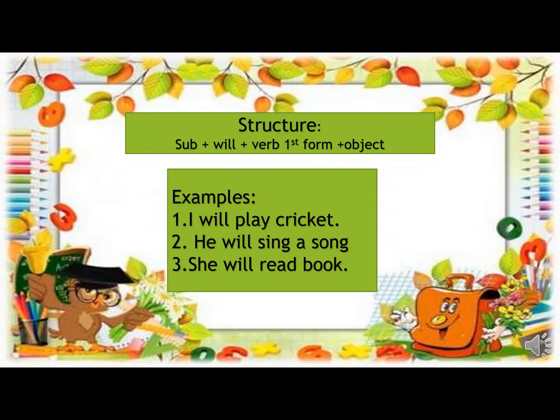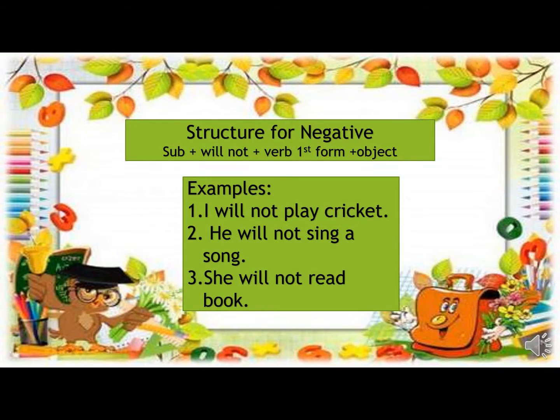So have you seen that these sentences and examples are very simple and the tense is very simple? You will have to use will with the first form of the verb. Structure for the negative sentences: subject plus will not plus verb first form plus object. What you will have to do is add not after the helping verb will. Examples: I will not play cricket, he will not sing a song, she will not read a book.